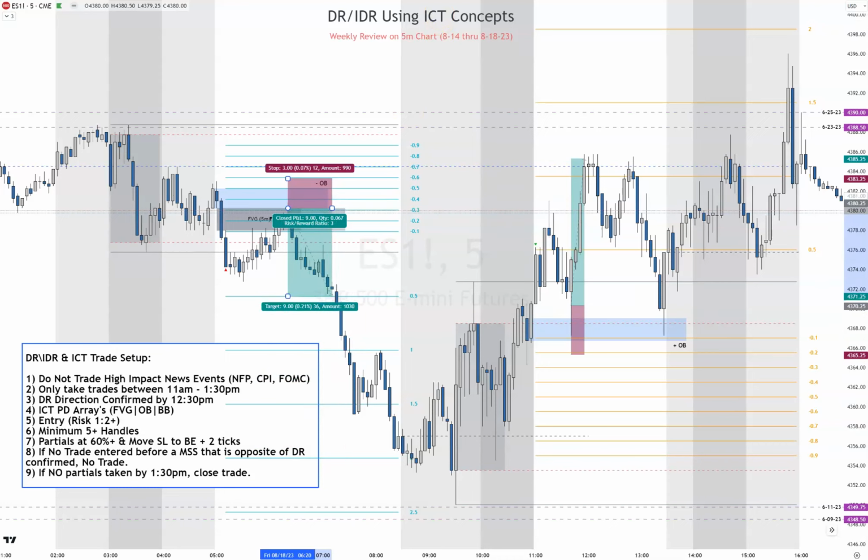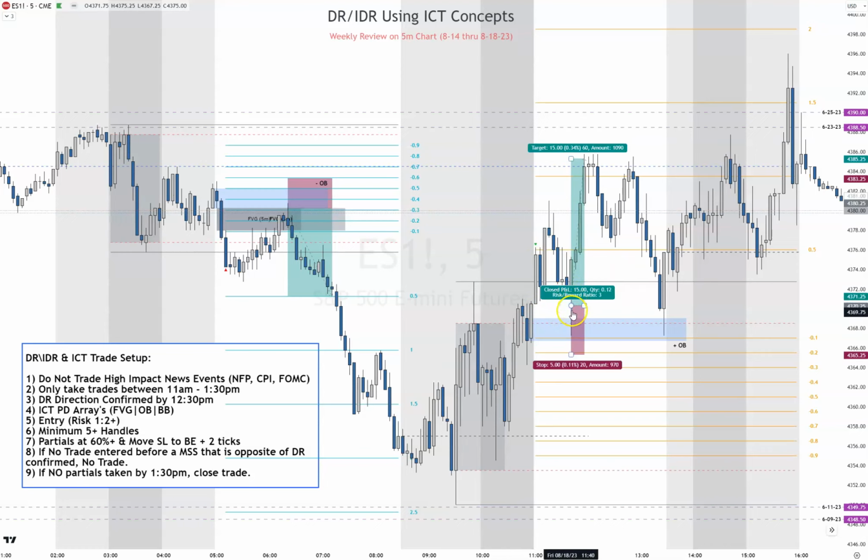So then in RDR, like I said, a runner is very, very beneficial to leave a runner on. If it stops you out, that's fine. Just keep trailing your stop. On RDR, we see that it's confirmed at 11 o'clock. Price comes back down into this order block.